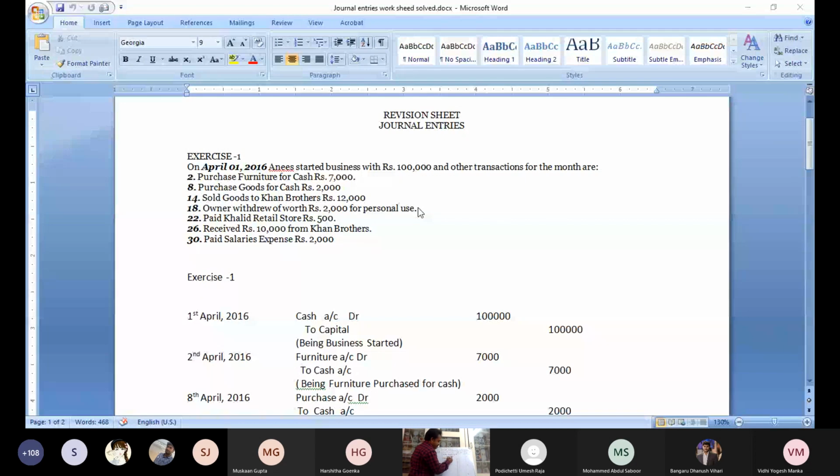Being goods sold to Khan. What is the amount? 12,000. Sir, not 1,000, it is 12,000. Okay, 12,000. Well, I closed that one.